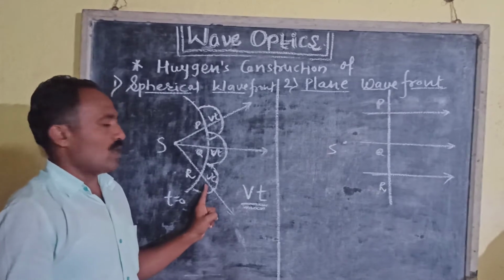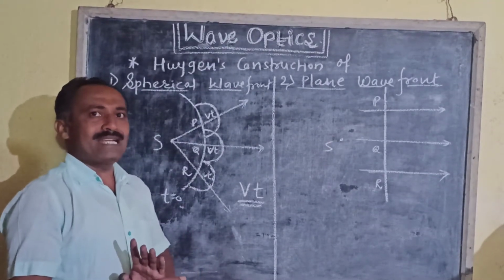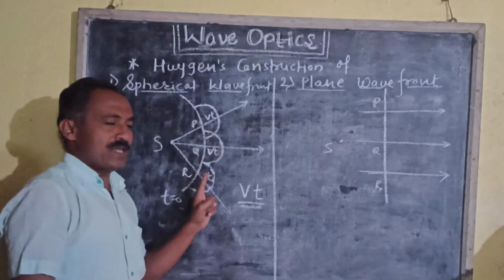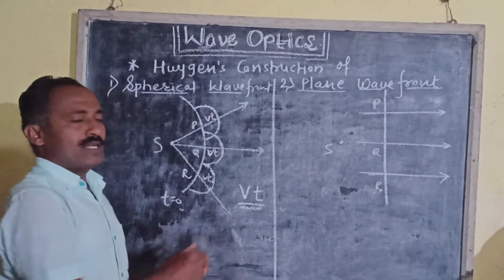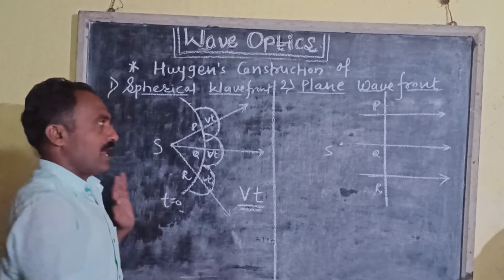Now if we draw the envelope in the form of common tangent to all these spheres, we get the new spherical wavefront as P dash Q dash R dash.